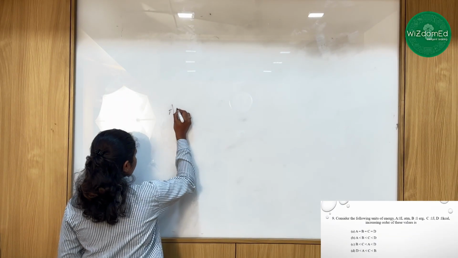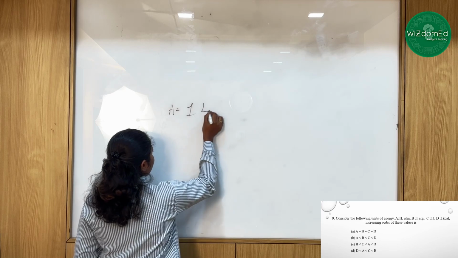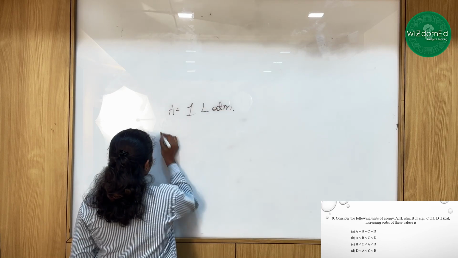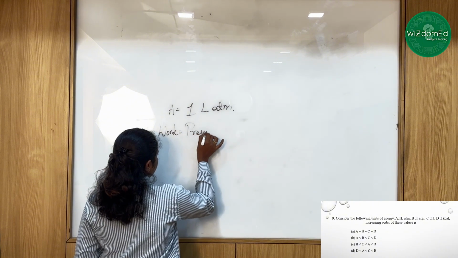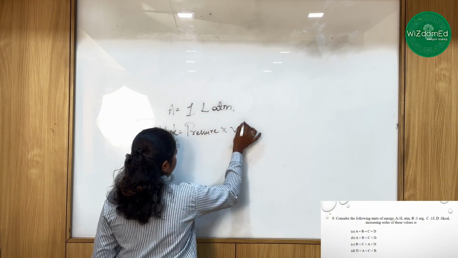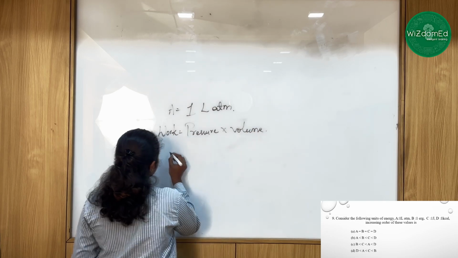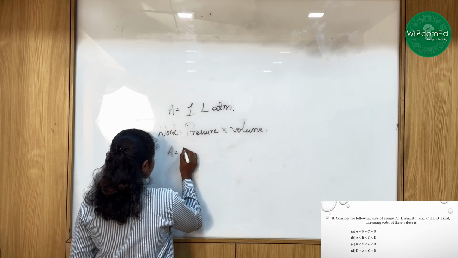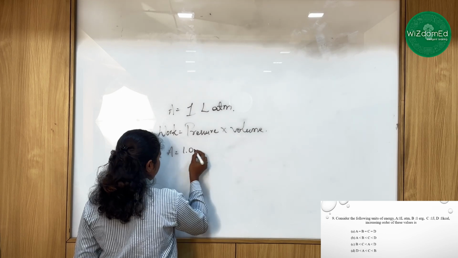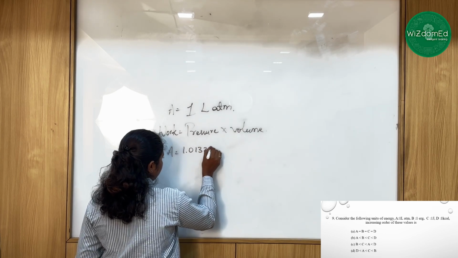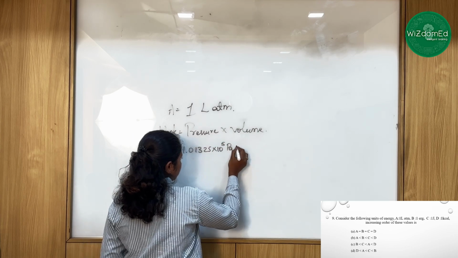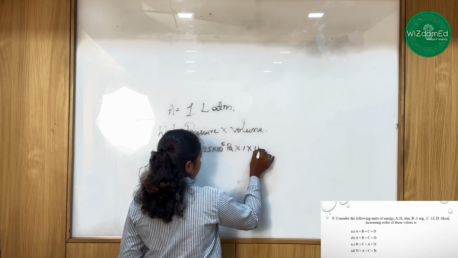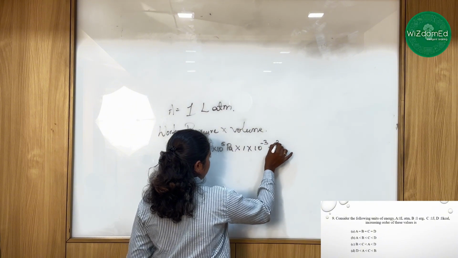So let's start. A is equal to 1 liter atmosphere. We all know that work is equal to pressure into volume. So A is going to become, pressure can be represented as 1.01325 into 10 raised to power 5 pascals, and volume can be represented as 1 into 10 raised to power minus 3 meter cube.